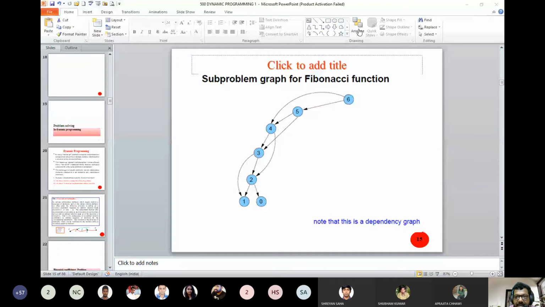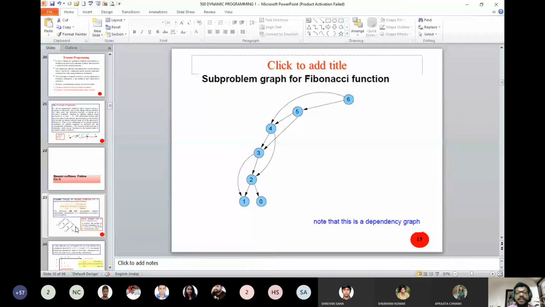So this idea, if you extend it throughout the algorithms of dynamic programming, you can always have two algorithms. Just let me show you, because your next class is there. I am just showing you.